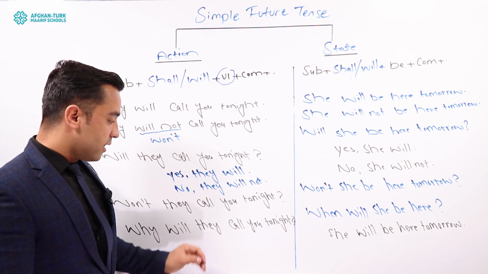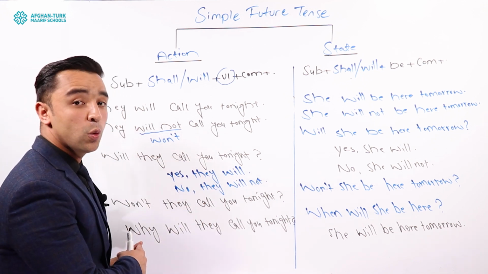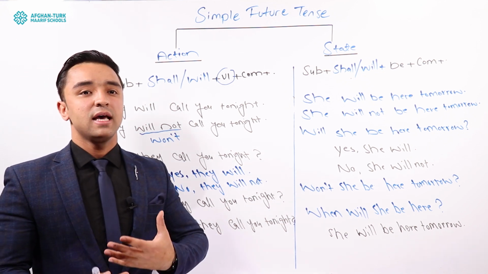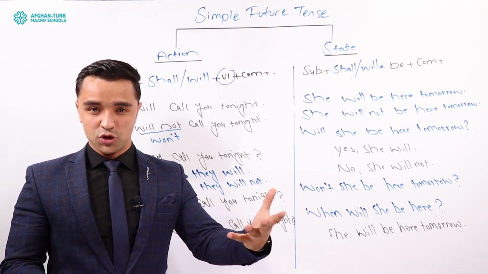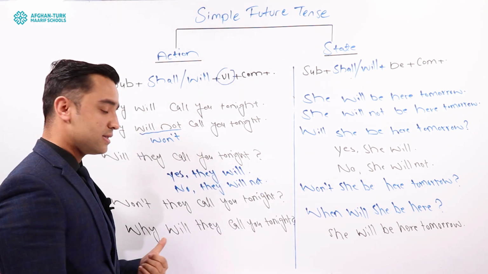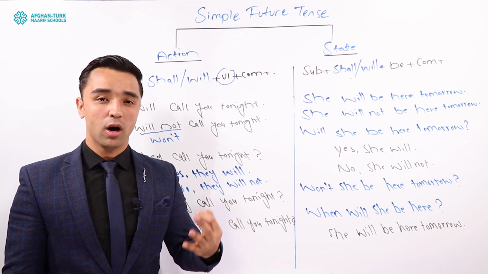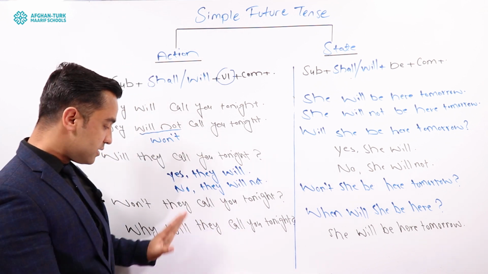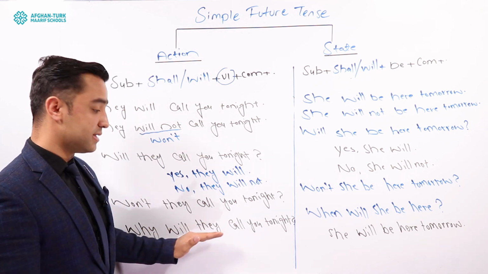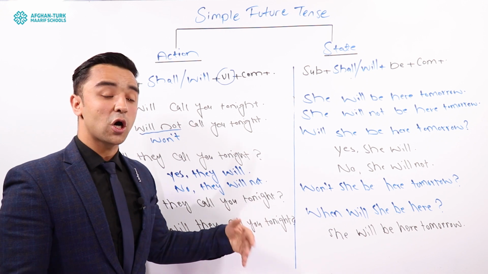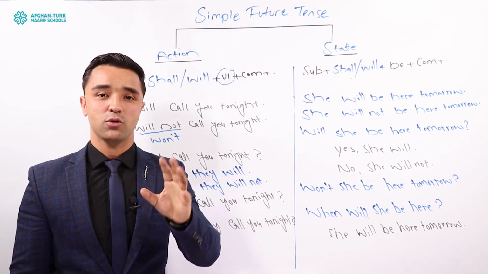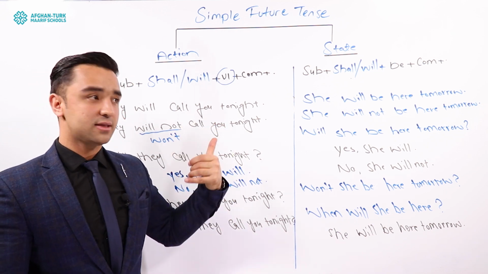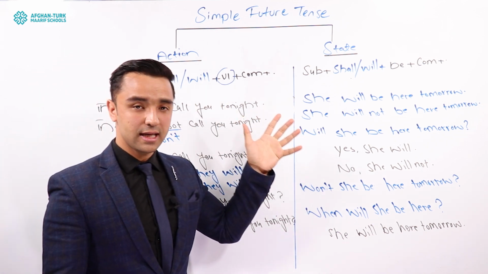So, why will they call you tonight? This is the WH question form that you can ask if you want a detailed answer about the future. You can use WH words like when, where, what time, why, how, etc. And what is the structure? WH plus will plus subject plus verb 1 plus complement plus a question mark. It is a question, so you have to put a question mark as well. I hope you understood this part, and now let's move on to the next part, guys.